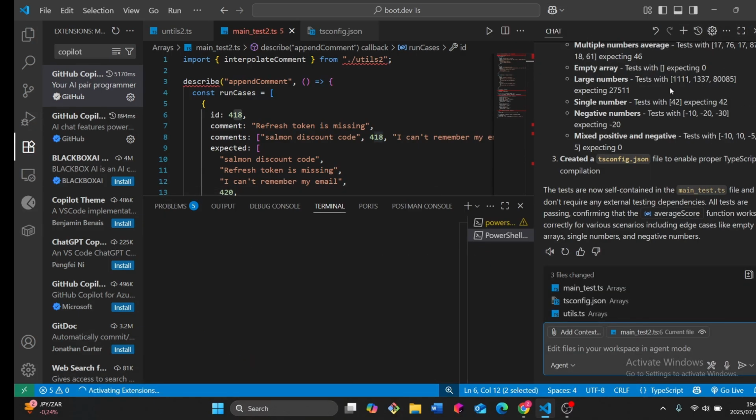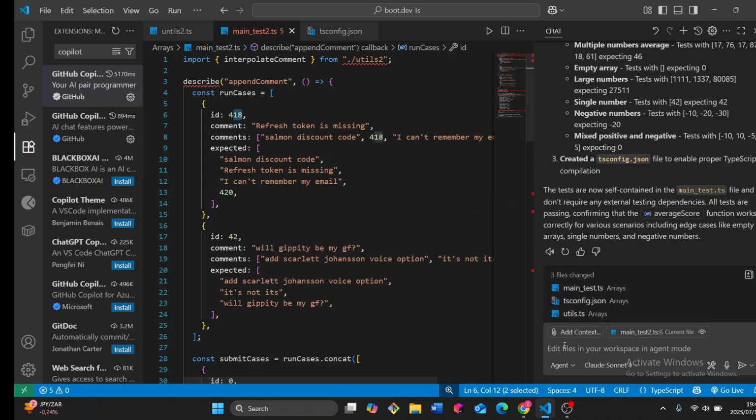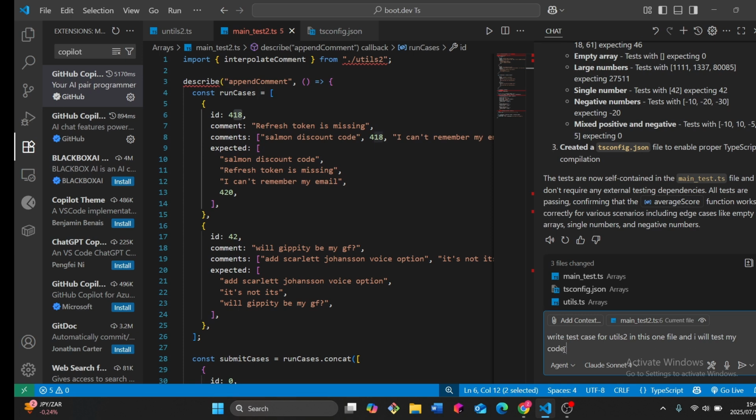This is me asking it to write the test cases for the first util. So write test case for utils two in this one file, and I will test my code using it.